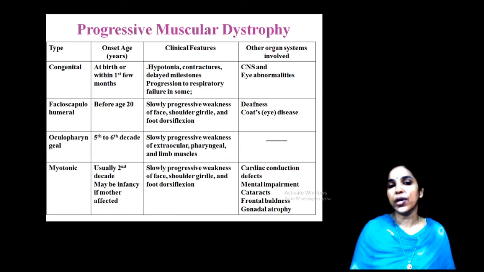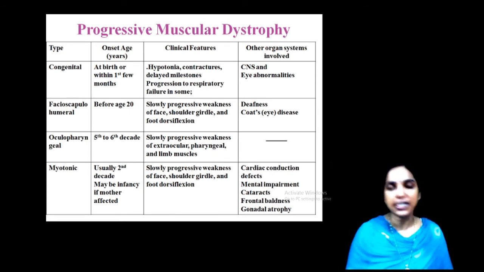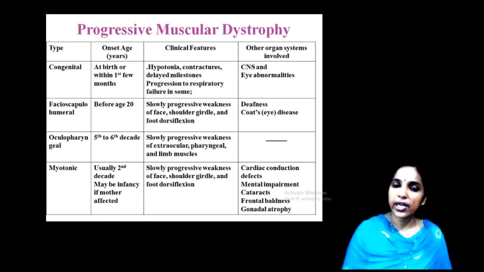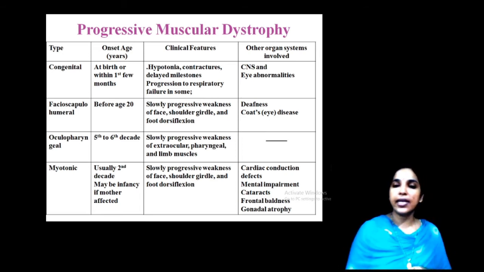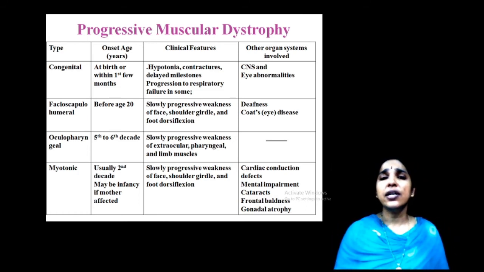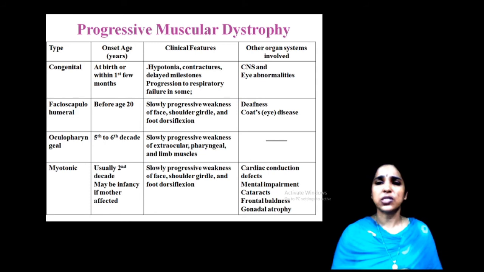Then myotonic, usually in the second decade, maybe infancy if the mother is affected. Slowly weakness of the face, shoulder girdle, etc. Then cardiac conduction defect and mental impairment. So these are the different types of progressive muscular dystrophy.